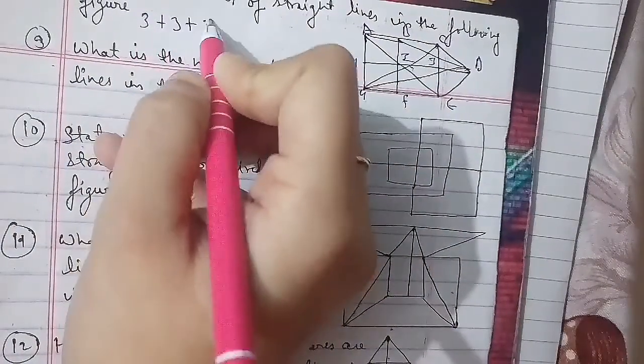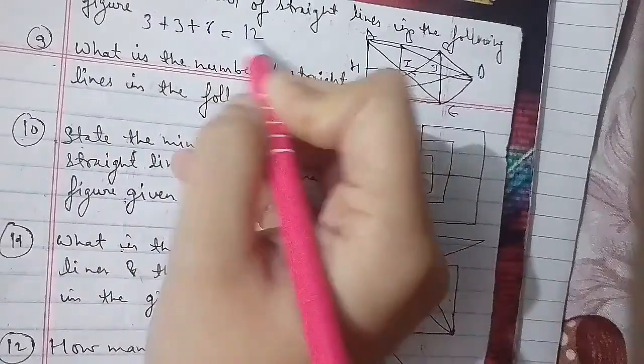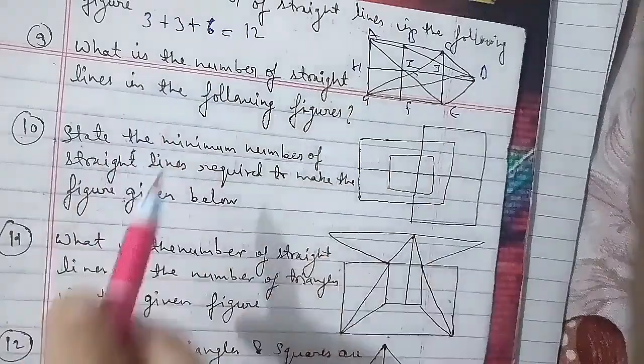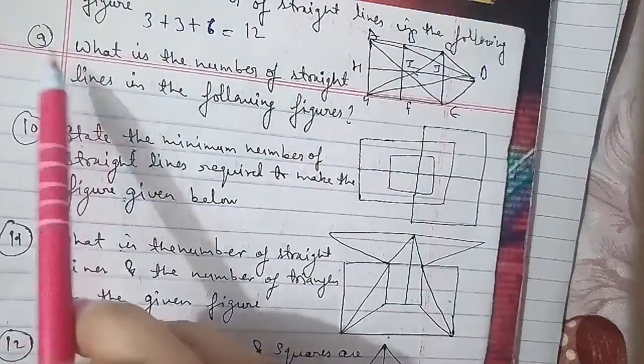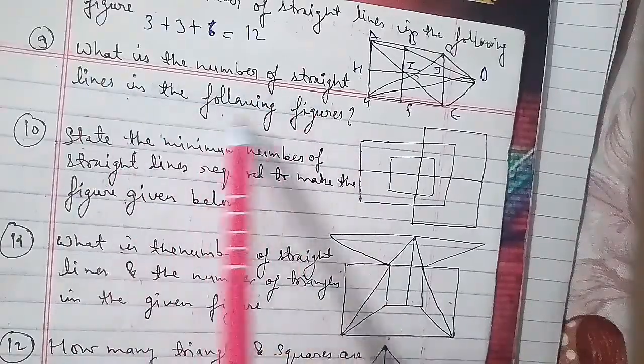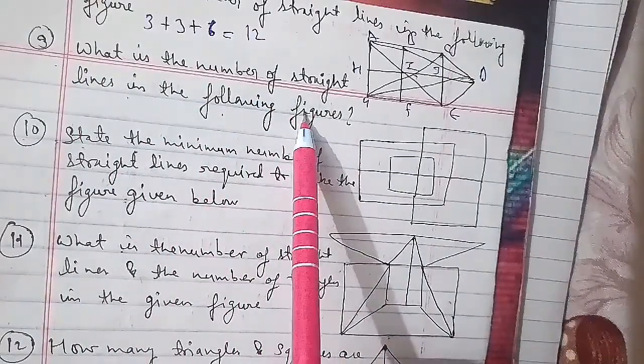We'll go ahead with the ninth question of the session: what is the number of straight lines in the following figures? For that, we have the figure as you can see here, and the options for this particular figure are 13, 15, 17 and 19.